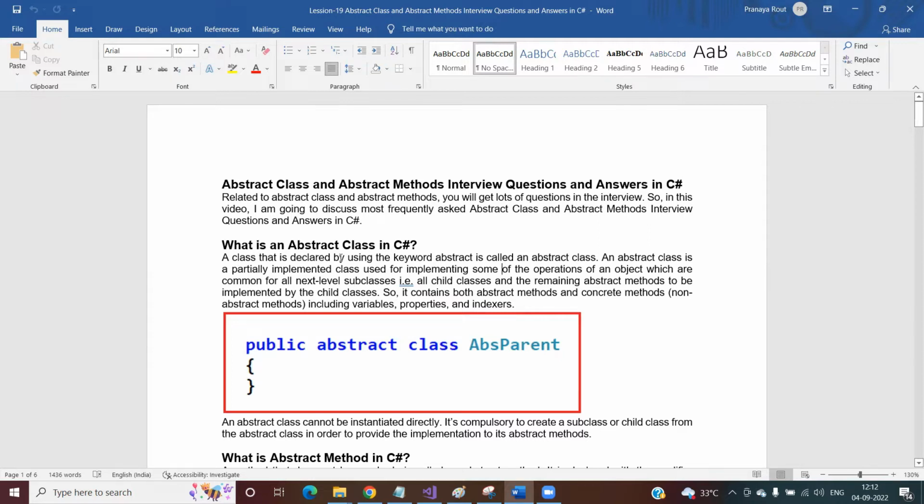A class that is declared by using the keyword abstract is called an abstract class. You can see this is the ABS parent class. This class is created by using the keyword abstract, so we can say this is an abstract class. An abstract class is a partially implemented class used for implementing some of the operations of an object which are common for all next levels of classes, that is all child classes, and the remaining abstract methods are to be implemented by the child classes. So it contains both abstract methods and concrete methods, including variables, properties and indexers.